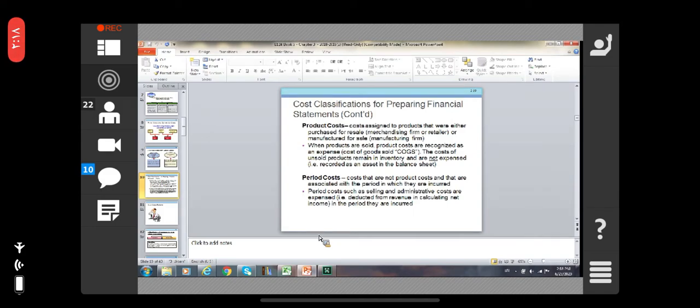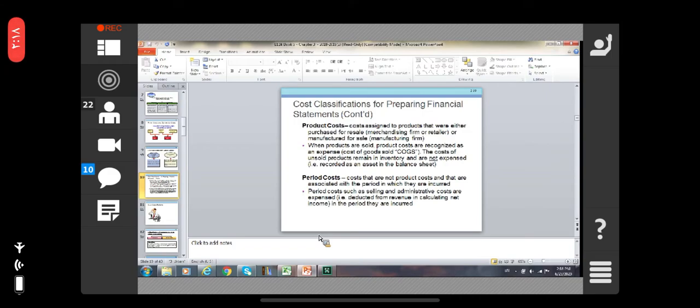Once you sell the product, the cost of the product is recognized as an expense, called the cost of goods sold. In the income statement, total sales revenue minus the cost of goods sold gives us the gross profit, right?